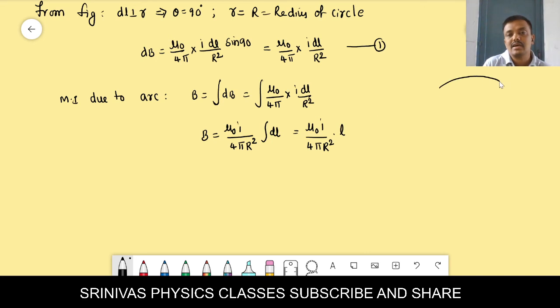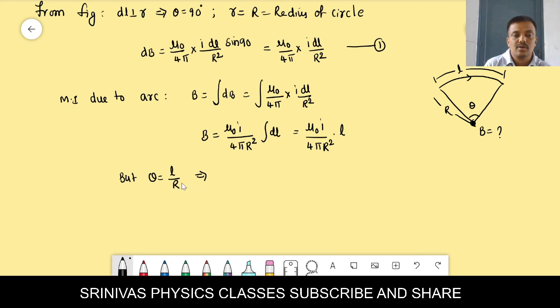Here the l is the length of the arc. And this arc is making some angle at the center of the circle, and at this point I want to find out the magnetic induction. Its radius is capital R. We have a formula in mathematics: angle is equal to length of arc by radius. You know very well this formula. From angle is equal to arc length L by radius, L is equal to r theta.